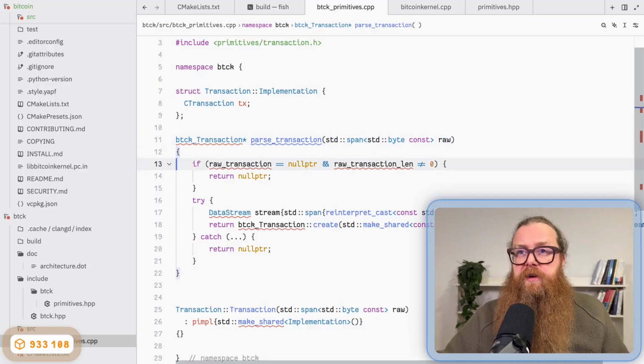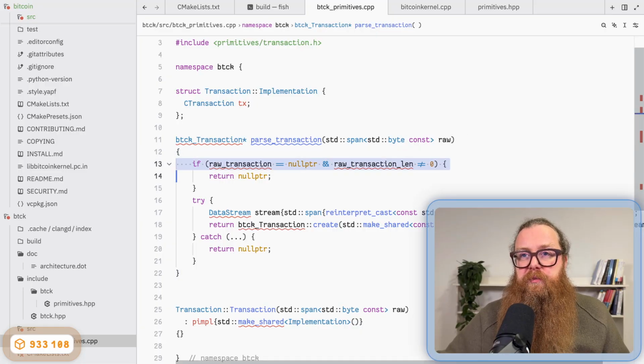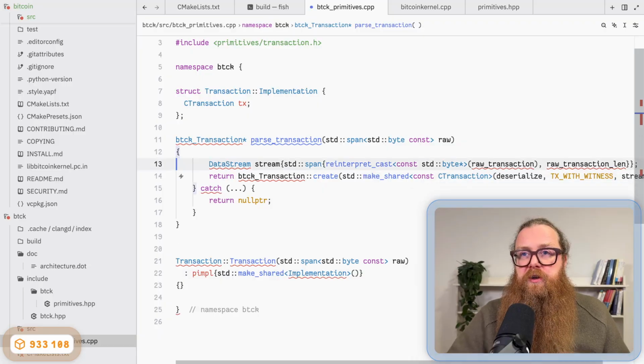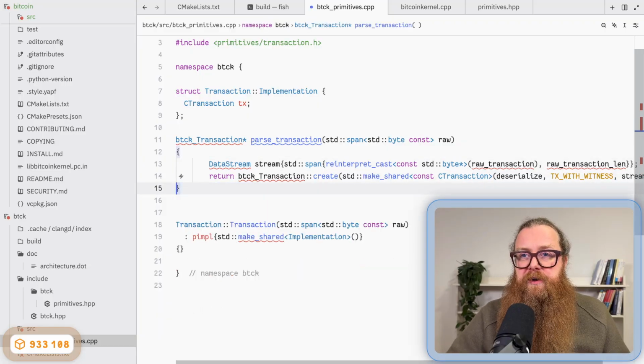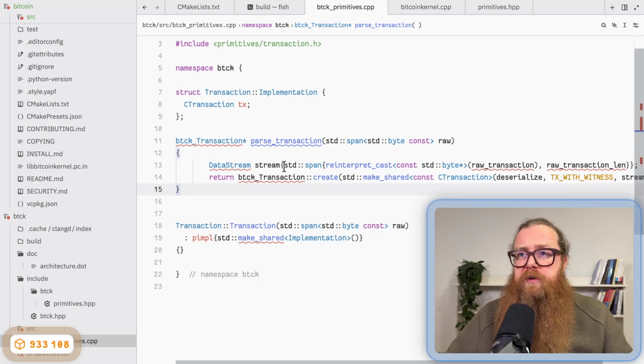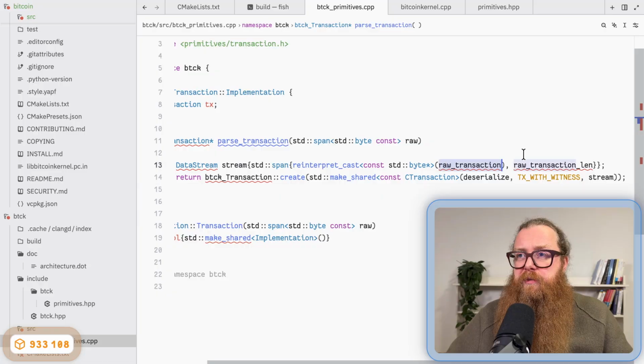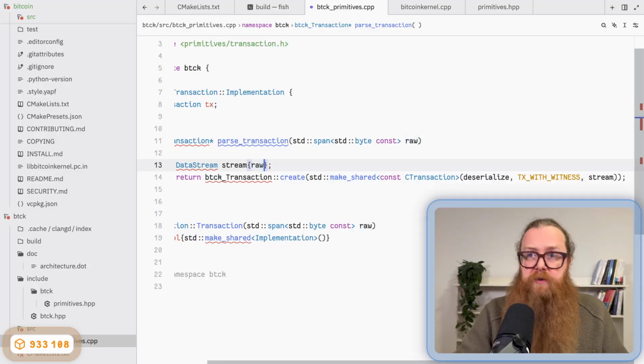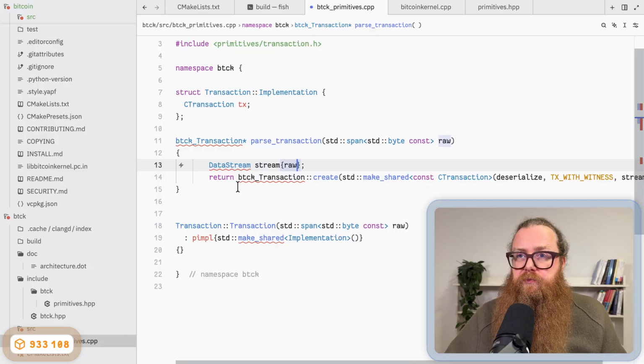And now I can delete this boilerplate here. So this will never be a null pointer. So this condition here can be removed. And I can also remove the boilerplate for this try catch block. And this data stream here is initialized with a span, which is created here from the pointer and the length. But I already have a span, so I just initialize it with my span like this.